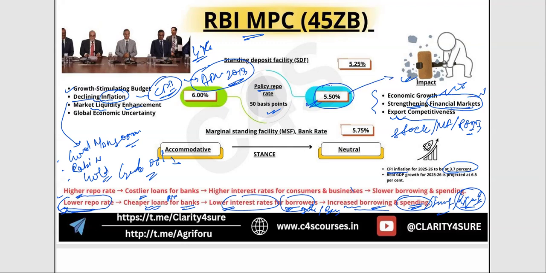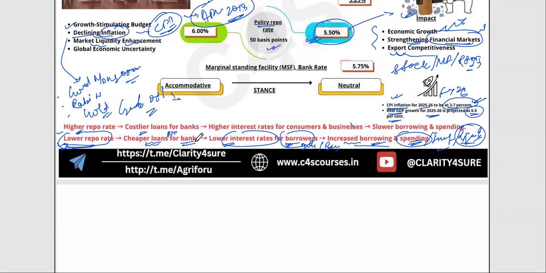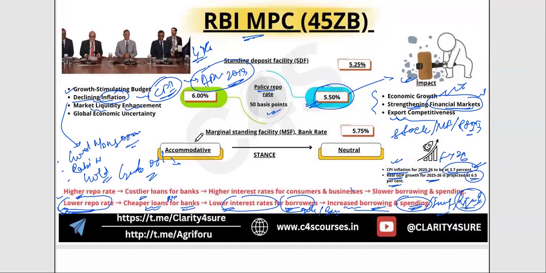All right. And see here the projection of RBI, CPI inflation. RBI had projected 4%, but now RBI has reduced it by 30 basis points, and it has projected the CPI inflation for the financial year 26 to be 3.7%. All right, 3.7%, and the real GDP growth for FY26 would be 6.5%. It remained unchanged actually, right? So these are the things under this decision that RBI has taken, that the MPC decided in the 6 June MPC meet.